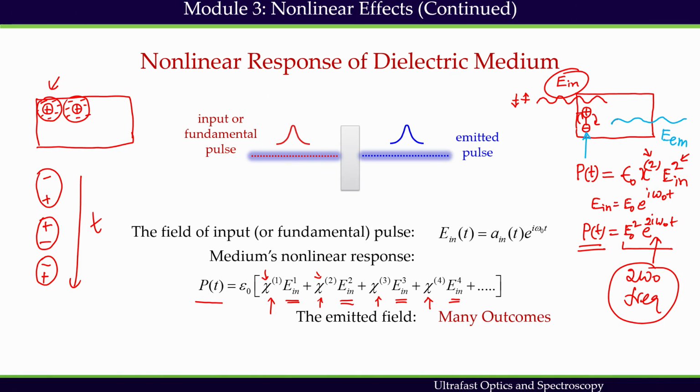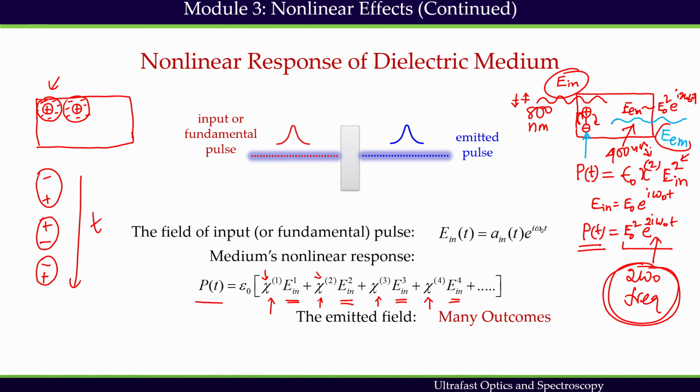And we know that the frequency of the dipole oscillation is the same frequency we get for the emitted beam. So E emitted will have similar characteristics of E square, e to the power i 2 omega naught t. There will be a phase matching condition which needs to be fulfilled as well, but from a simplified point of view, we create a new frequency which will oscillate at 2 omega naught. That's why if we use 800 nanometer as the input beam, we get an output beam of 400 nanometer.